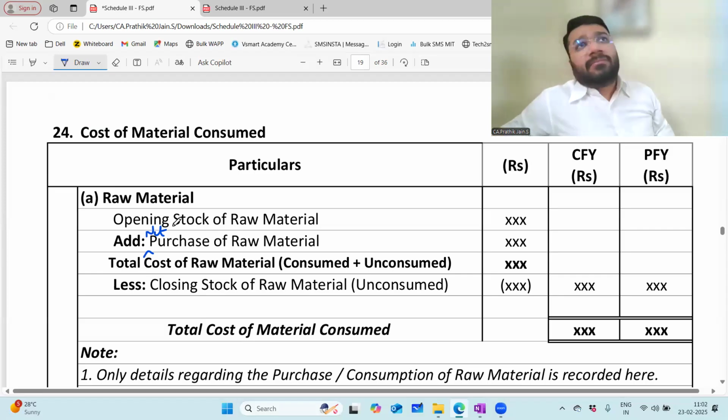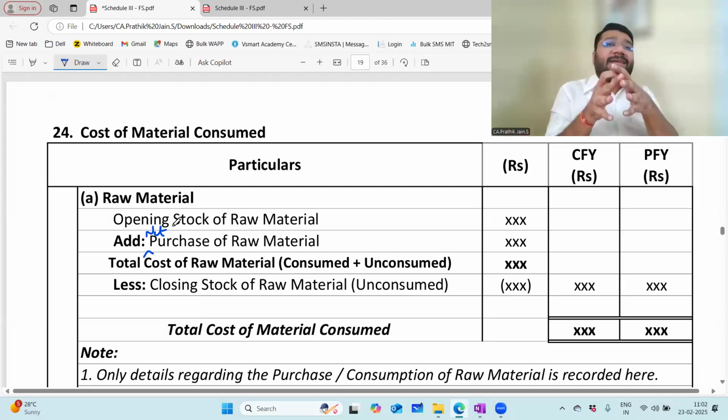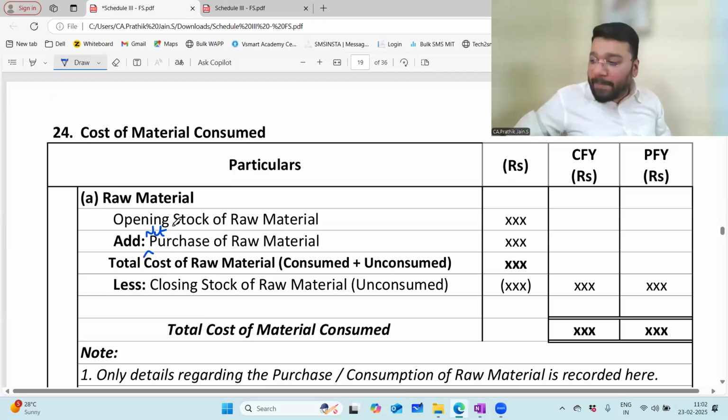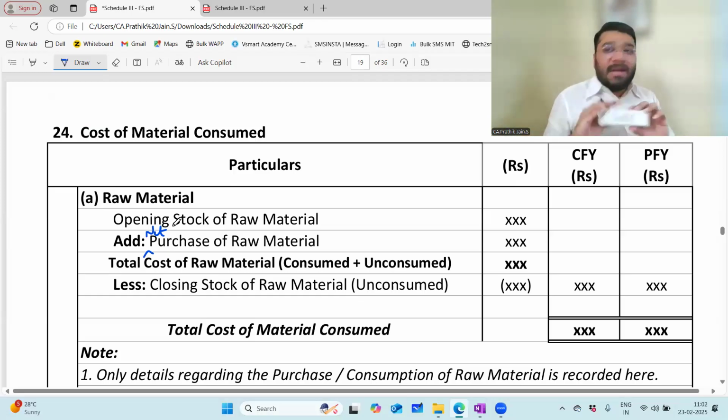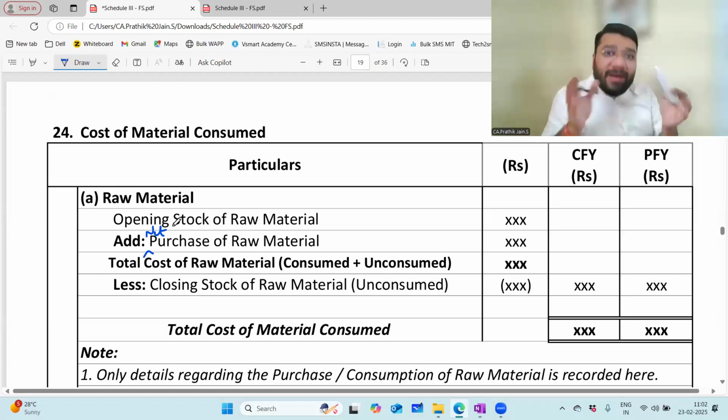My question goes to all of you before that. The right term to classify raw material as would be inventory or stock. What is the right word? Inventory is the right word. Stock refers to what? Piling up of anything is called a stock. If I pile up multiple remotes, this is called a stock of remotes. So inventory is the right word.